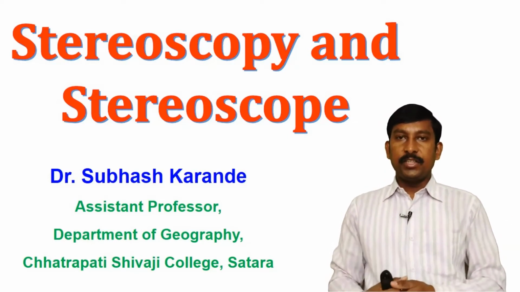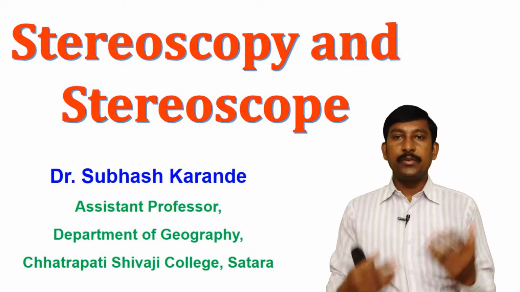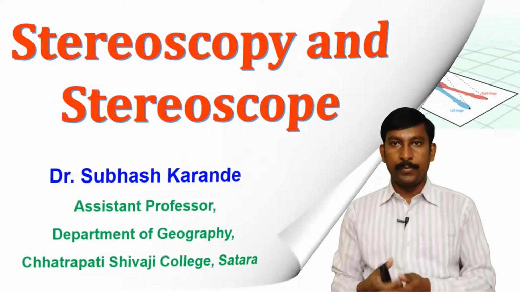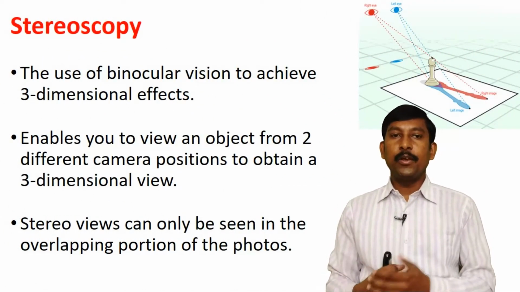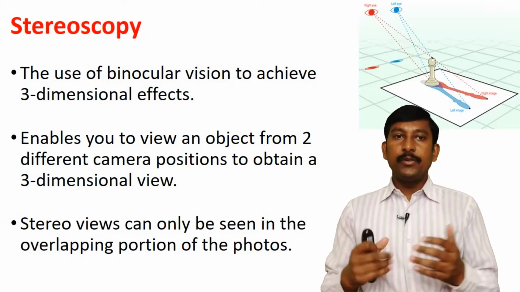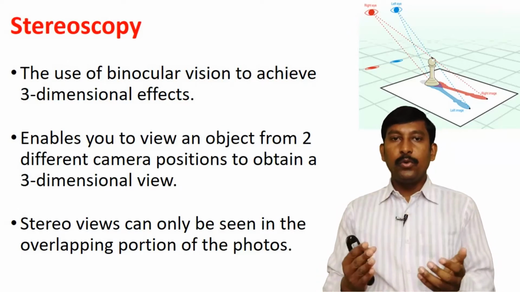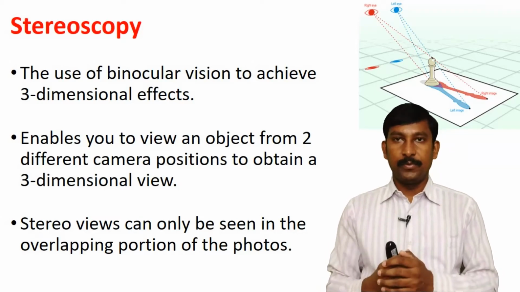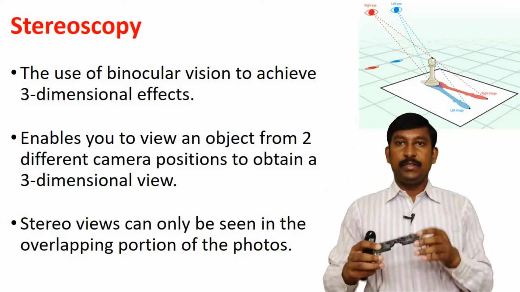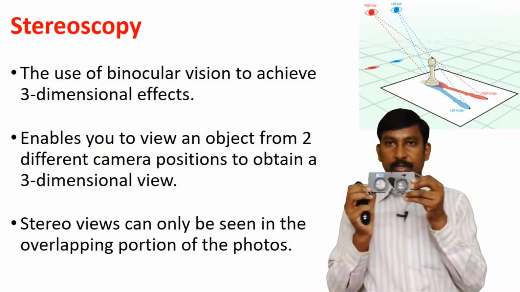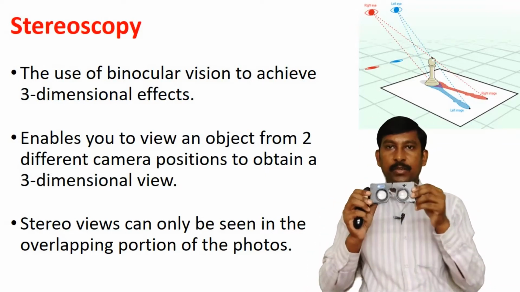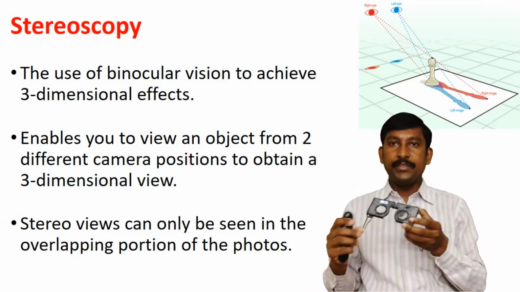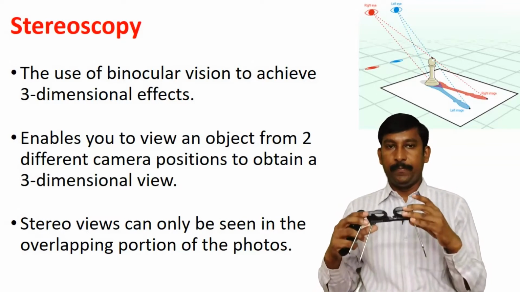In this presentation, we learn about stereoscopy and stereoscope. Now, what is the meaning of stereoscopy? Stereoscopy means to use binocular vision to achieve a three-dimension view. For example, this is the binocular vision, and this binocular vision we use to achieve a three-dimension view.